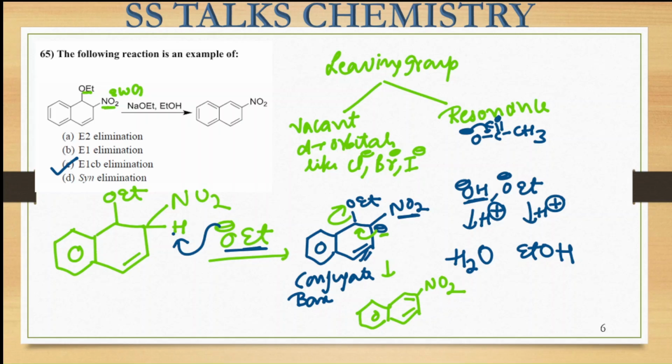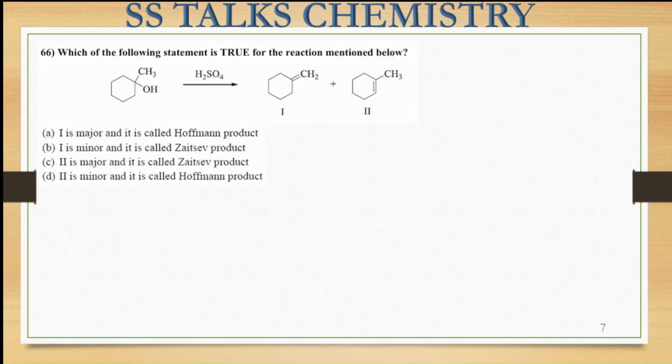Now let us move on to the next question, that is this one. Here they are asking which of the following statements is true for the given reaction mentioned below. A reaction is given, you have to choose the correct statement. So what is basically happening over here? We have an alcohol species, acidic medium is given, and the alkene species has been formed over here, that is after the elimination takes place. So how is the reaction proceeding?